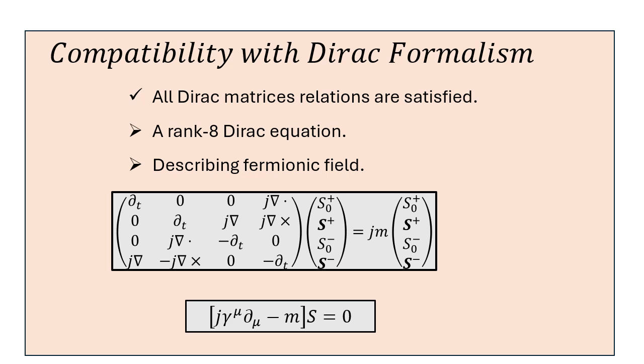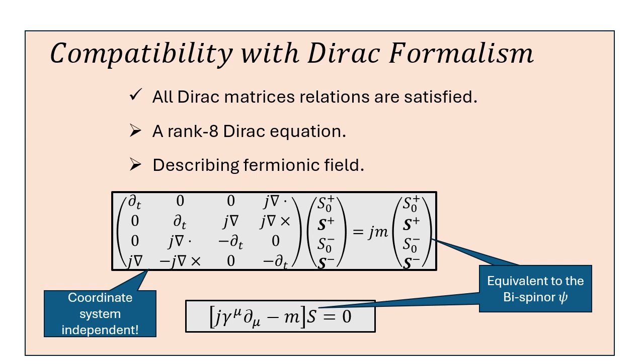Since all the Dirac gamma matrices relations are satisfied by the 8x8 gamma matrices, the equation can be seen as a rank 8 Dirac equation, describing a fermionic field. This equation is coordinate system independent, unlike the Dirac equation, and the field vector S is equivalent to the bi-spinor psi in the Dirac equation case.